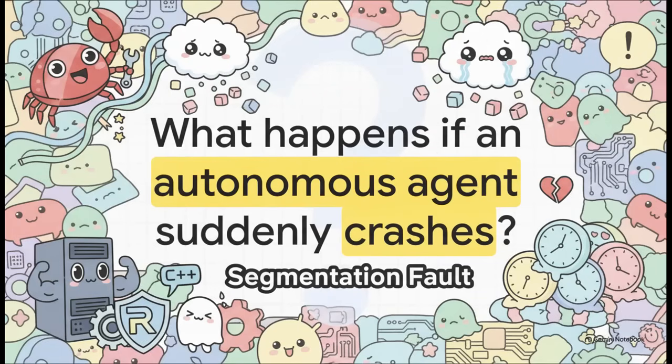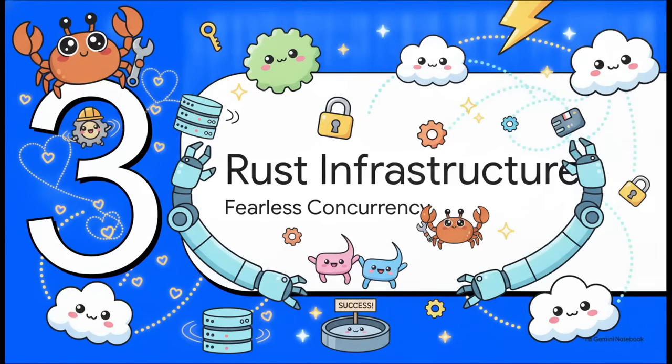I mean, just picture this scenario for a second. What happens when an autonomous AI agent crashes in the exact middle of a complex, multi-day negotiation or some massive data processing task? A segmentation fault isn't just a minor IT hiccup anymore. It's a catastrophic failure of logic and state. Long-running AI agents simply cannot tolerate the memory leaks that accumulate over hours in C++ and eventually trigger sudden system crashes. Which brings us to part three, the Rust infrastructure solution, fearless concurrency and the pit of success.